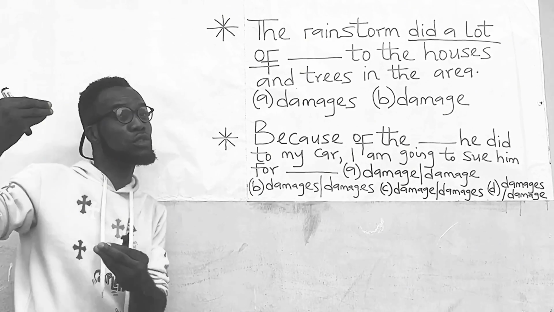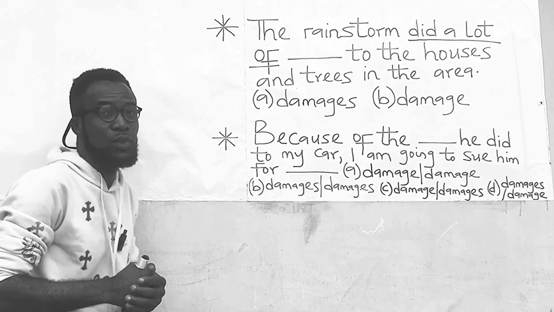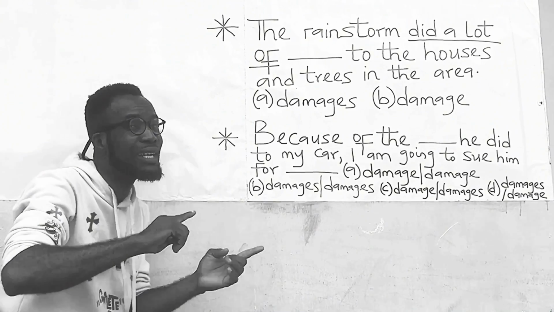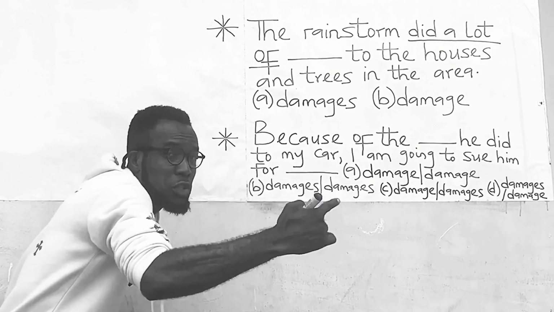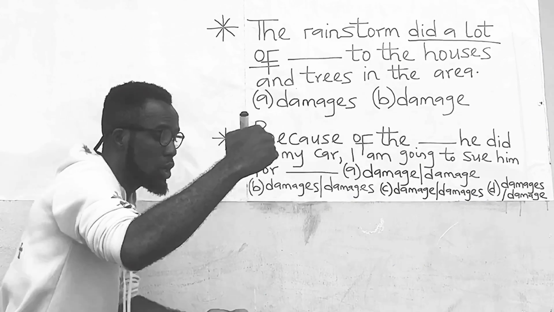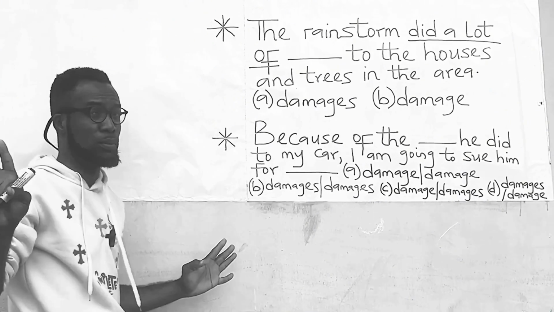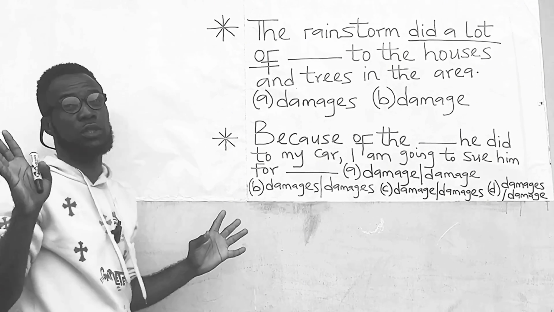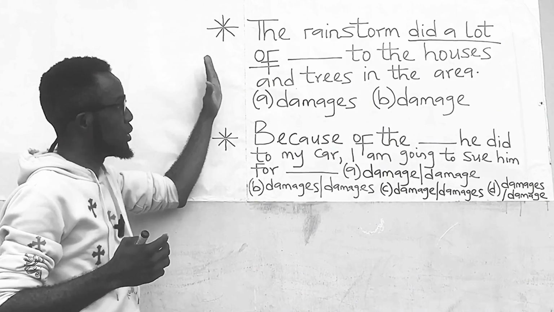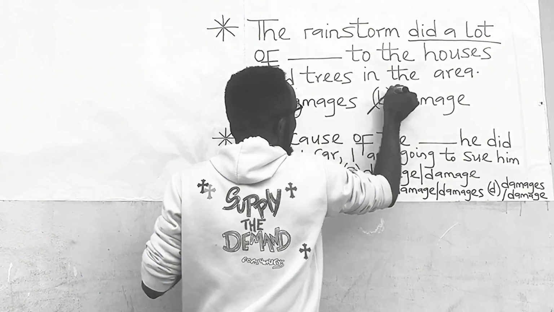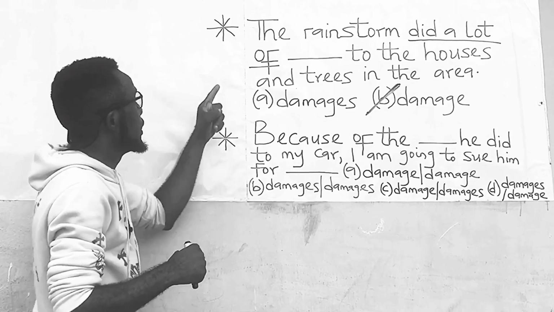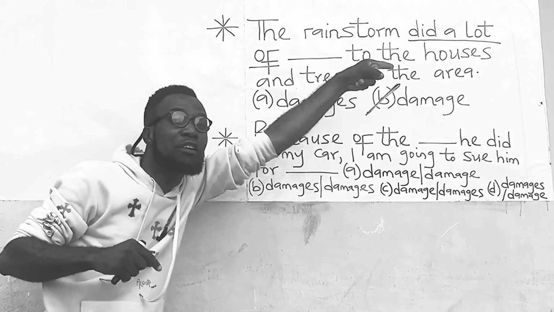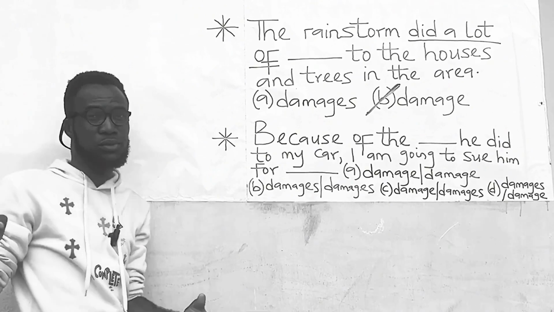When we looked at those constructions for damage and damages, we said that anytime an English question under damage and damages follows the construction cause or do dash in any form, the answer should always be damage. For that reason, the correct option for this question is option B, damage. So that the question reads, the rainstorm did a lot of damage to the houses and trees in the area. I believe that is understood.